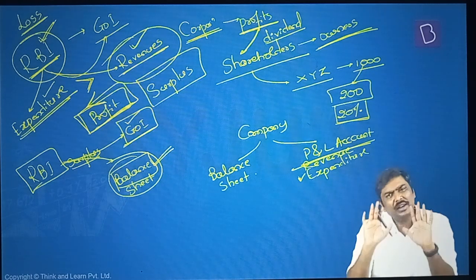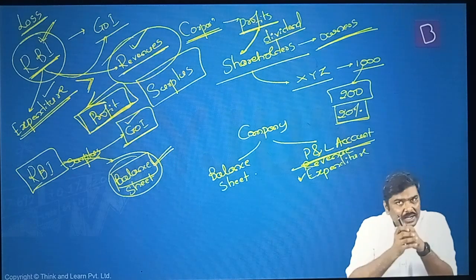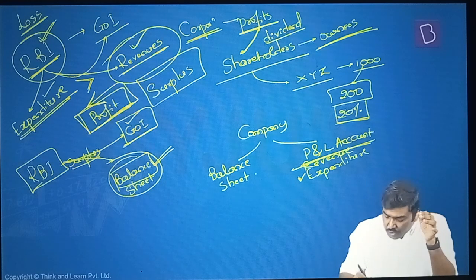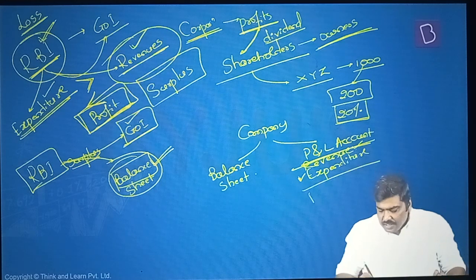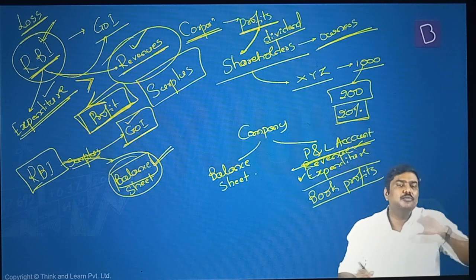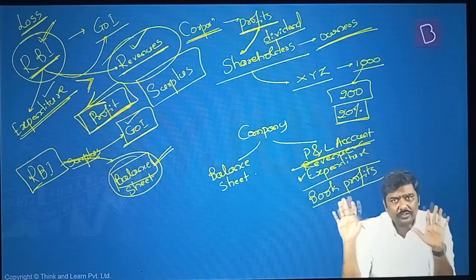Sales and revenue. Both are one and the same. So the company manufactures a good, and for that we'll have to purchase raw materials, and then we'll have to sell the good in the market, which generates revenue. So assume the revenue is higher than expenditure. This is called profits, or specifically these are called book profits. Again, from book profits, certain adjustments are made and we arrive at the taxable profits. You don't have to worry about it.